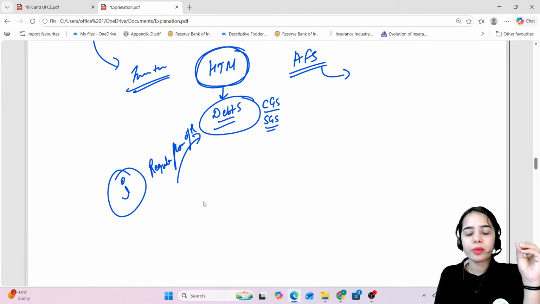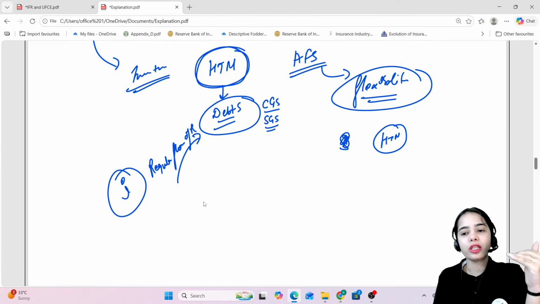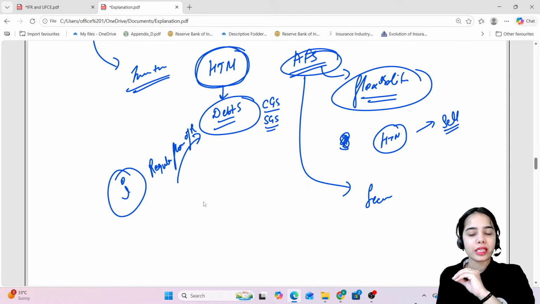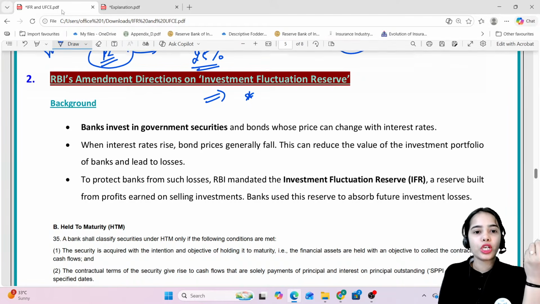Available for sale basically has the flexibility. If the bank wants, the bank can hold the security till maturity. But if the bank is not able to hold the security till maturity, the bank can also sell it in between. So available for sale also consists of debt securities that can be held by the bank, or the bank has the freedom to sell it also. Okay. So this is the idea.